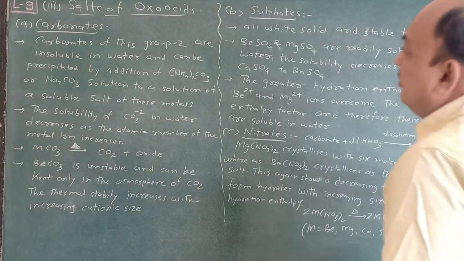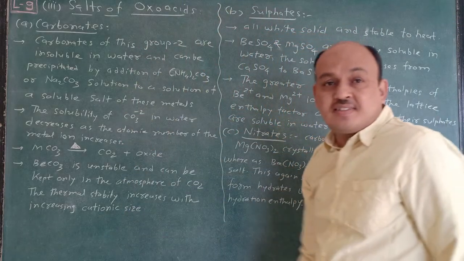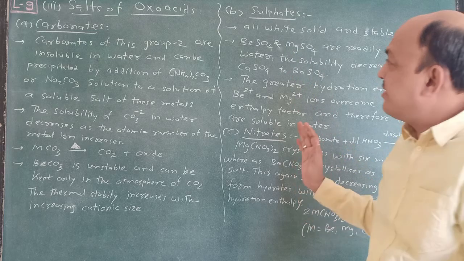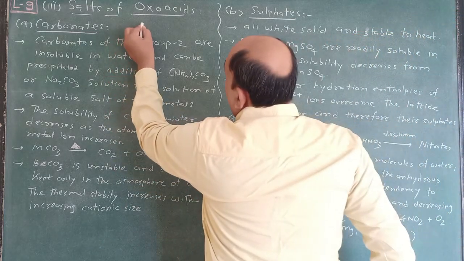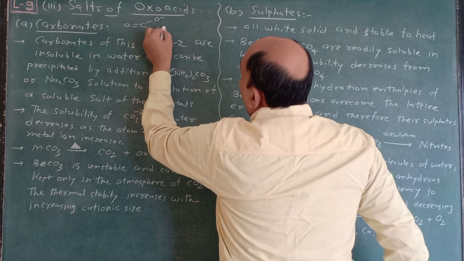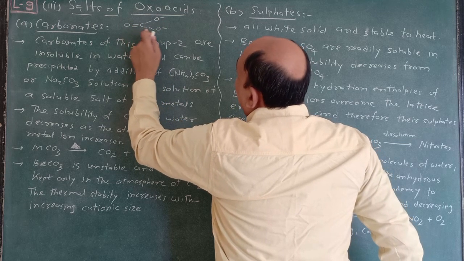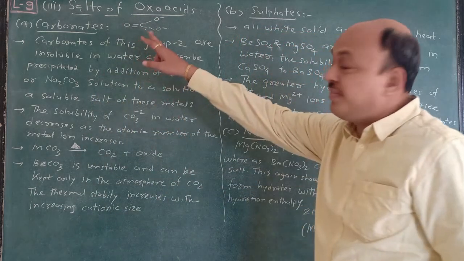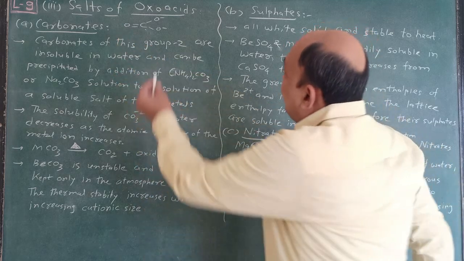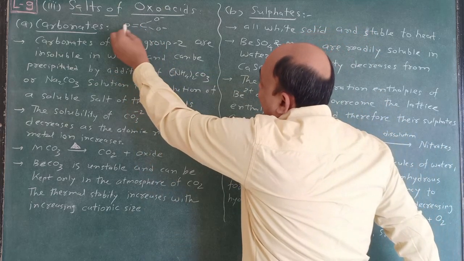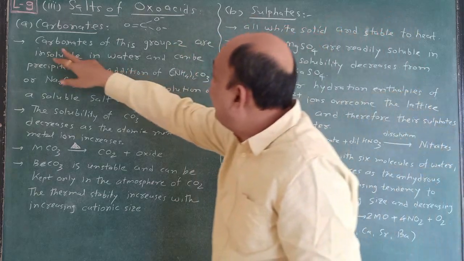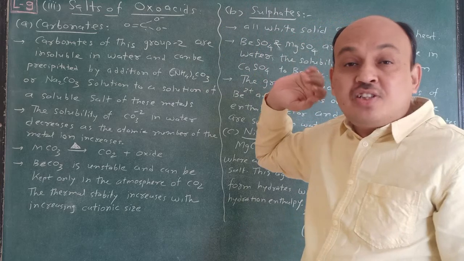Now here, salts of oxoacids. This is a very important topic: carbonates, sulfates and nitrates. So how do carbonates become salts of an oxoacid? C double bond O, and here O negative is there. The valency of the carbon atom is 4. Oxygen negative, and here double bond O. So here oxygen and carbon are there and double bond O is there, and that's why it is considered an oxoacid. So carbonates of group 2 are insoluble in water.